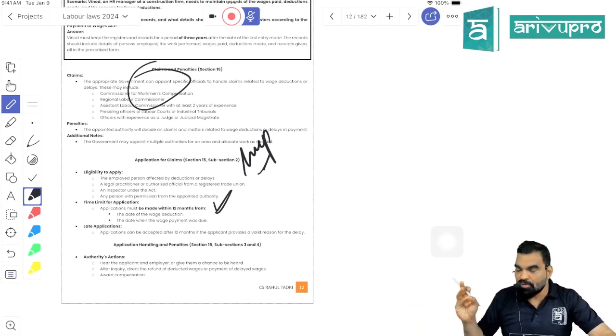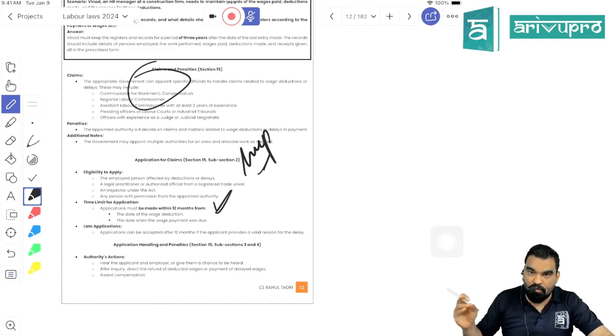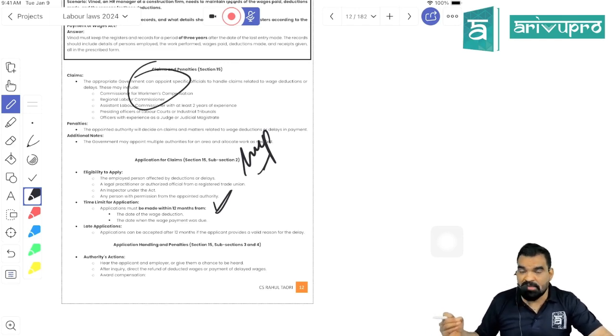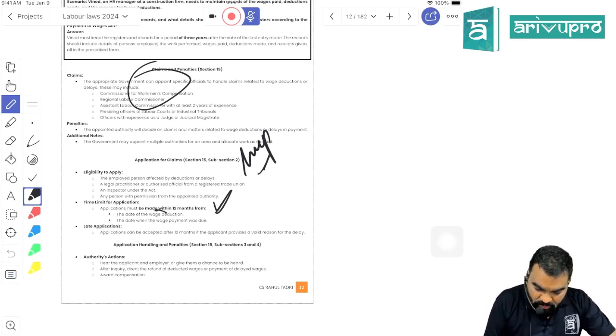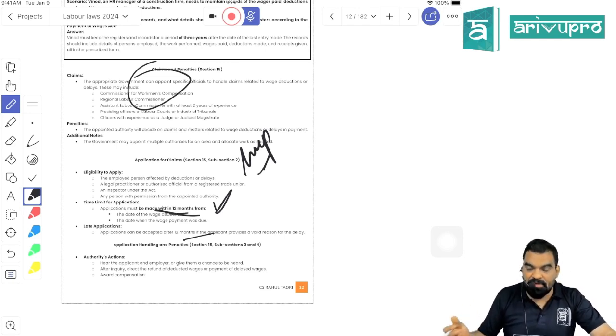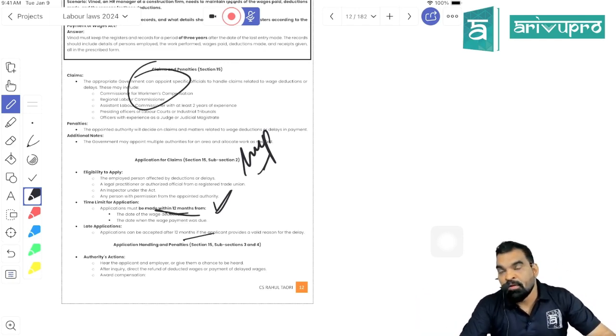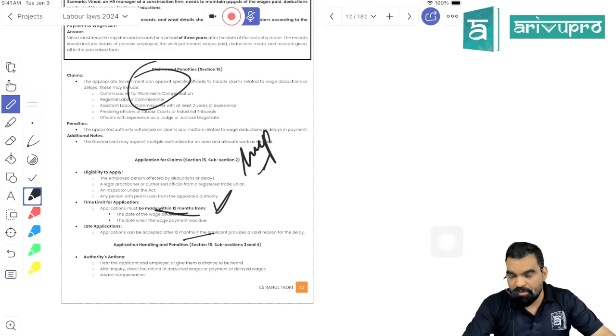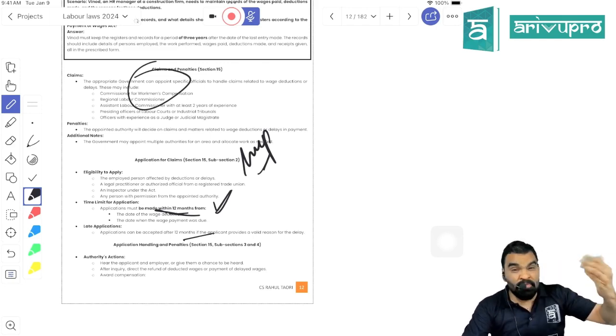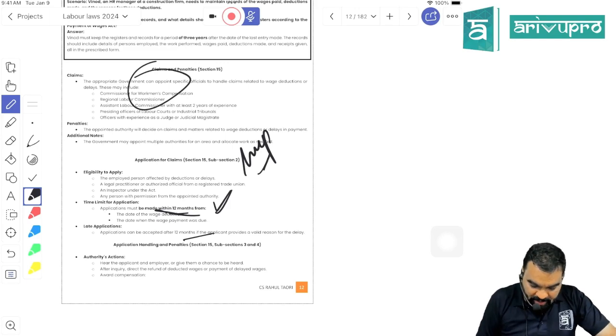If you're not getting payment on time, the employer has committed default on due payment of wages on time, or if he has imposed any kind of fine or penalties upon you and you are not satisfied with the fines and penalties, in that case you are having right to take action against your employer within the period of 12 months. 12 months is the limitation period. Okay, 12 months is the limitation period. Within the period of 12 months, you can make an application to the inspector appointed by appropriate government to take action against your employer, and this 12-month period can be condoned based on the grounds, means if you are having sufficient cause, it would be condoned. Okay.